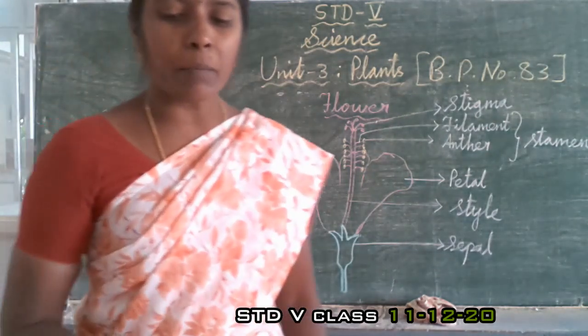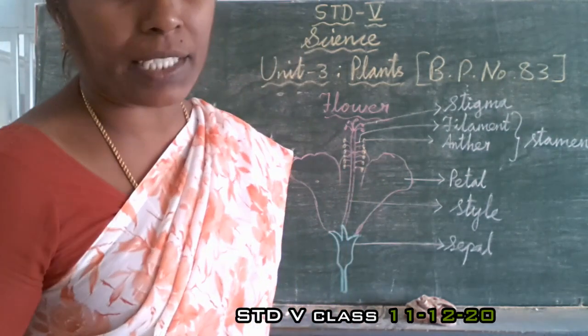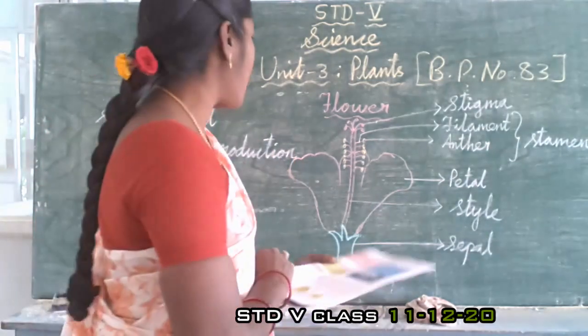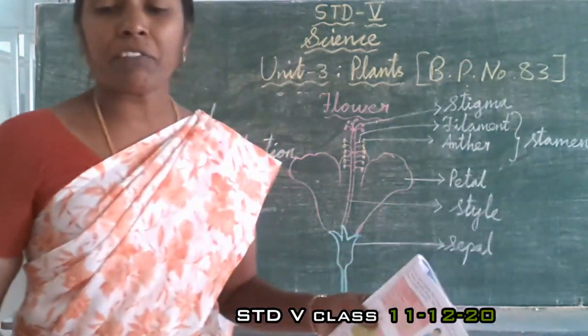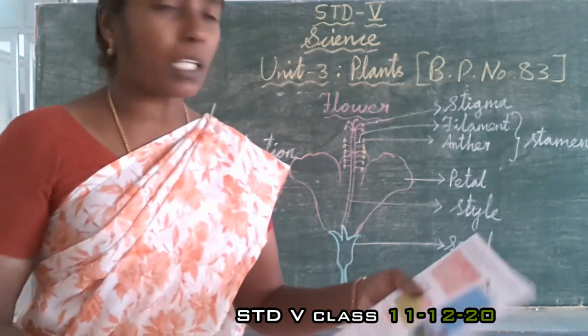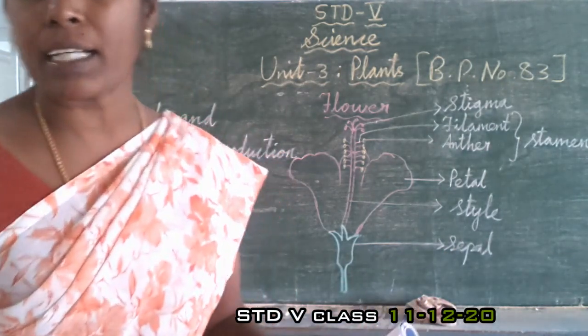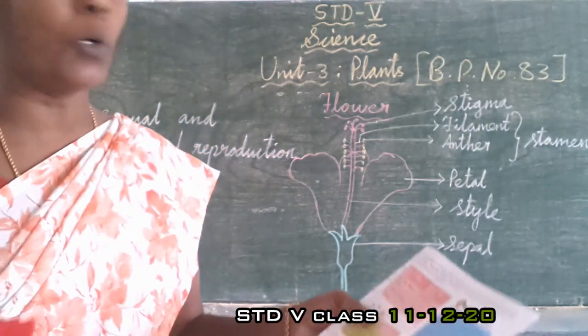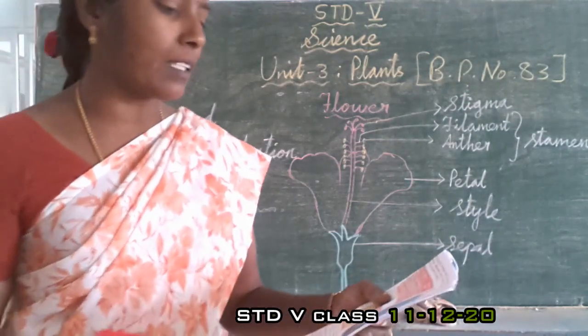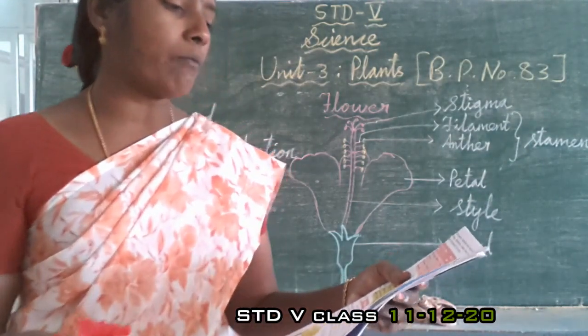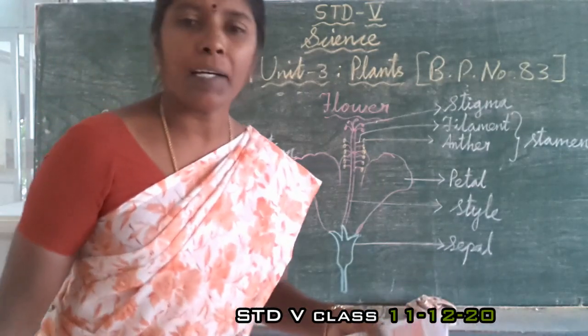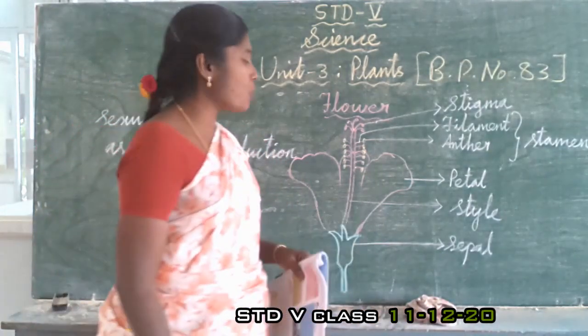The following table gives the names of the pigment present in the petals. One tabular column is given there. You see, if the petal is red, pink, blue and purple in color, then the name of that pigment is anthocyanin. The name of the pigment is anthocyanin.